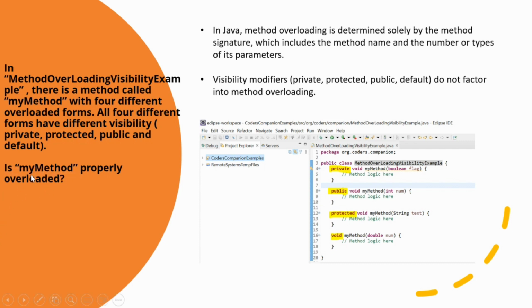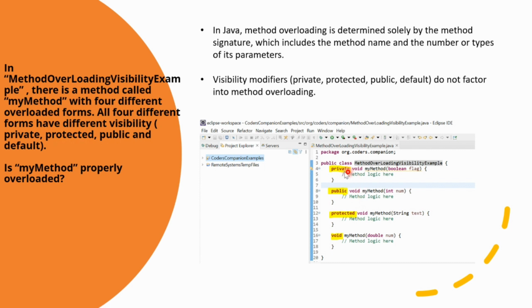So you have to say, if this question is asked, that yes, in Java, method overloading is determined solely by the method signature, which includes the method name and the number or type of its parameters. So visibility modifiers like private, protected, public, default do not factor into method overloading. So remember that as long as the method names and parameter lists are different, the methods are considered to be overloaded.